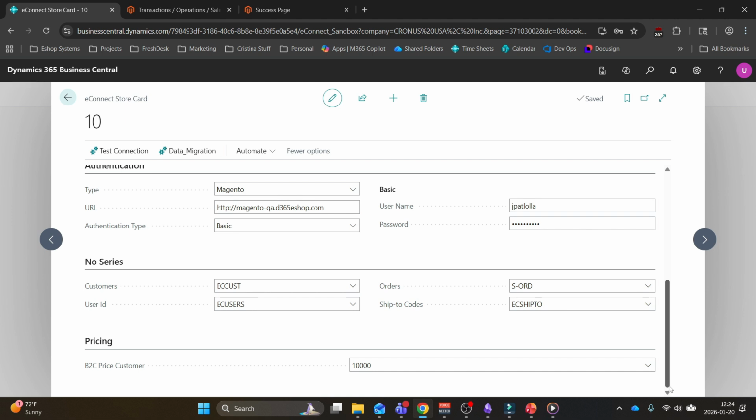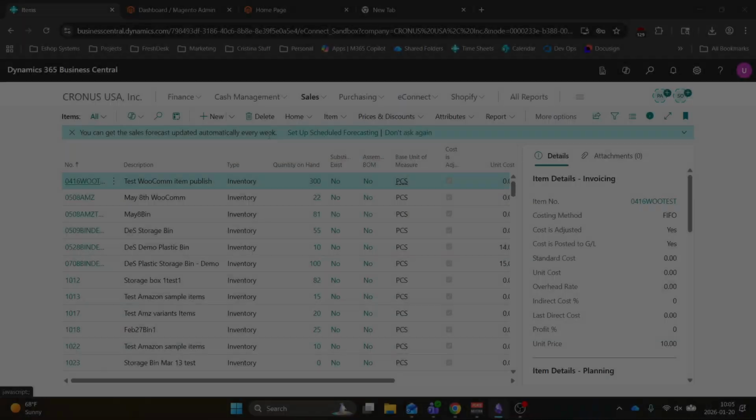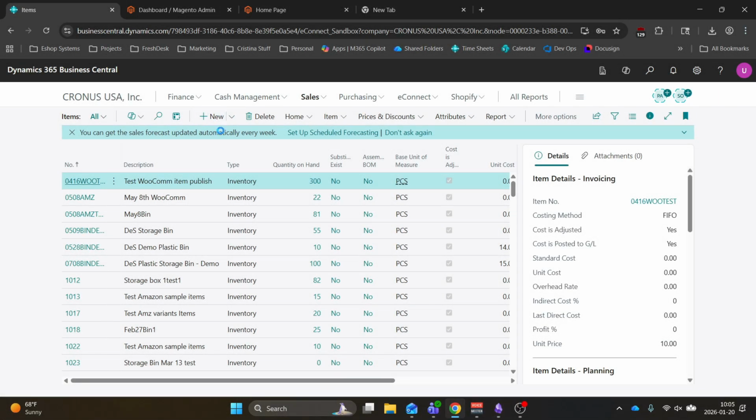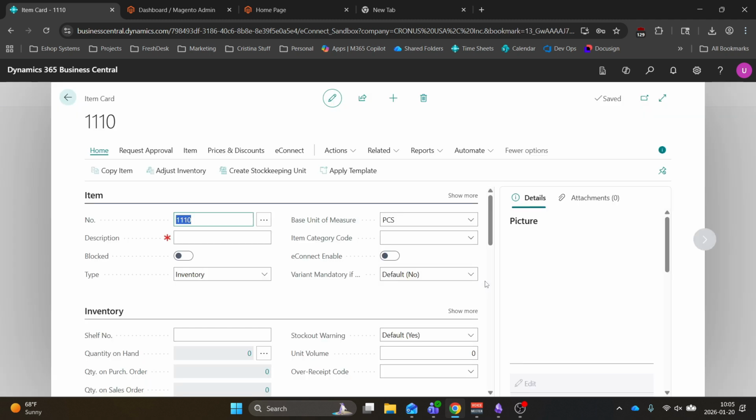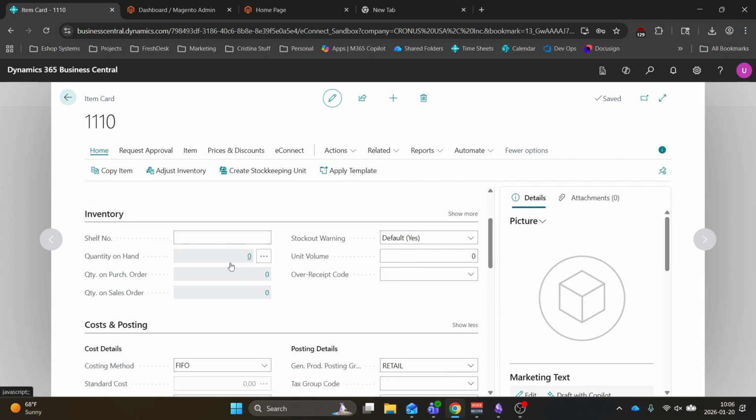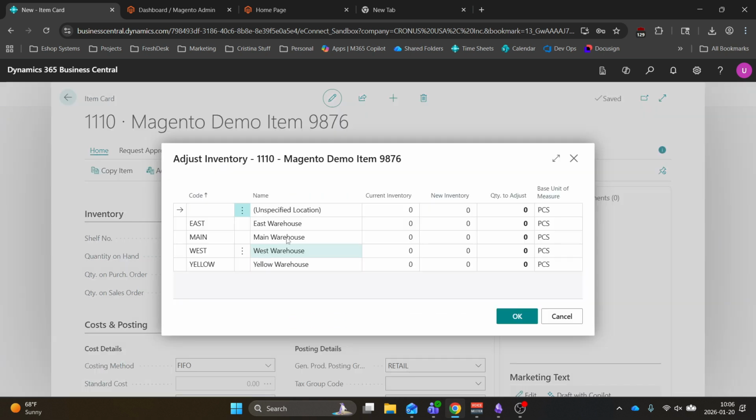So let's hop over and create a new item for this store. Here in the item module in BC, I'm just going to create an item like normal. I'm going to enter a description for this item. I'm going to give it a quantity on hand.